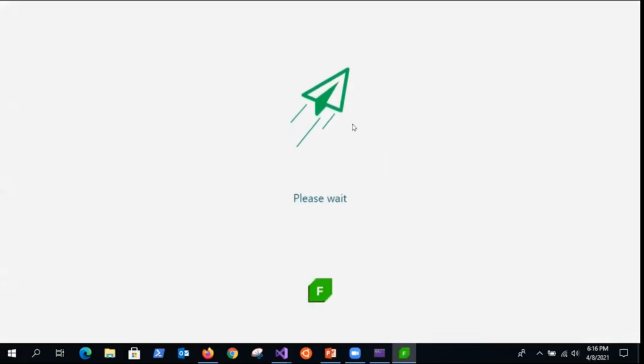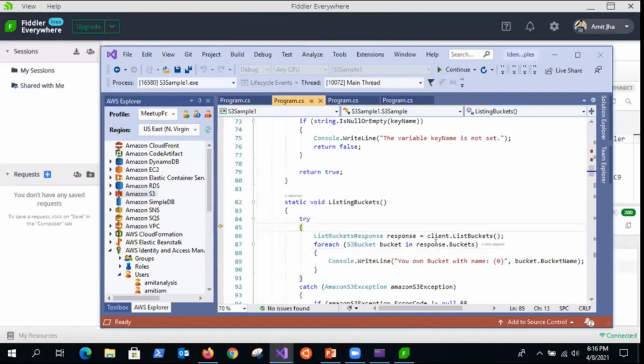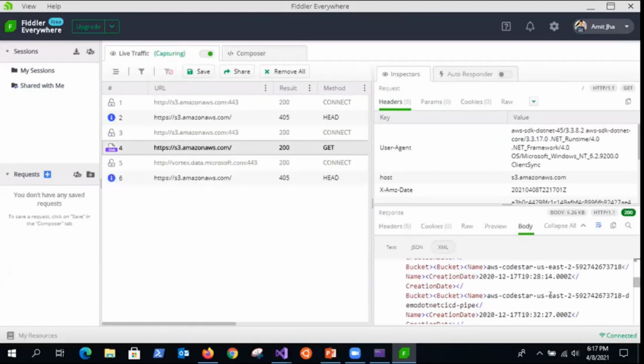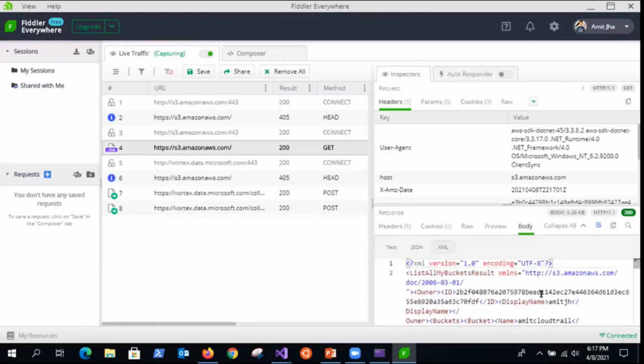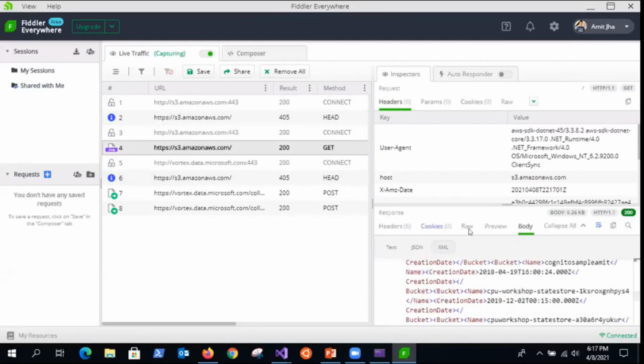Okay, hopefully it's working. I'm going to make the call again. Okay, I should have gotten the call. Here you go. And as you can see, here is my XML response. By the way, not all services are JSON. The older services were XML, and then it moved into JSON-based responses. And that's the beauty of the SDK.